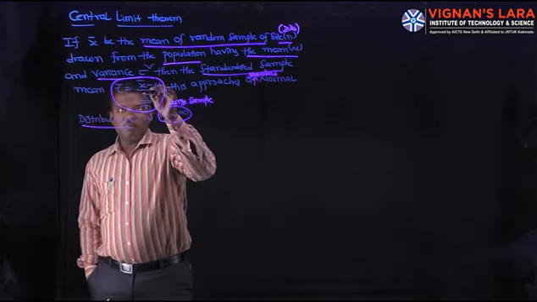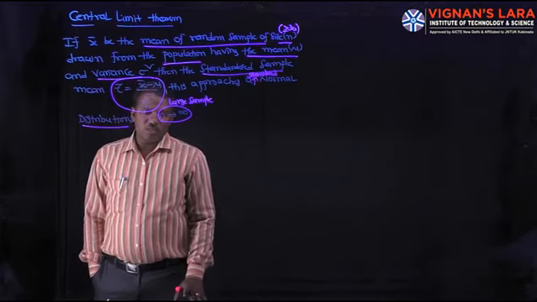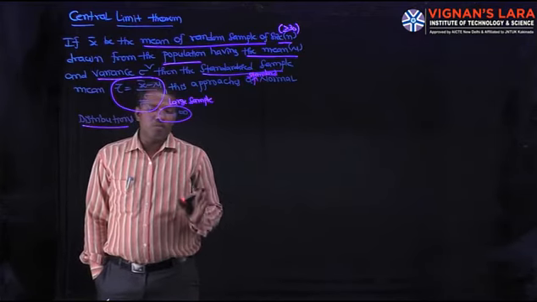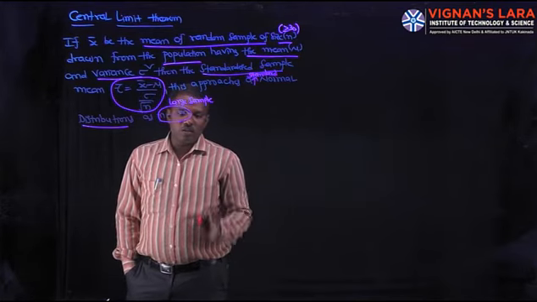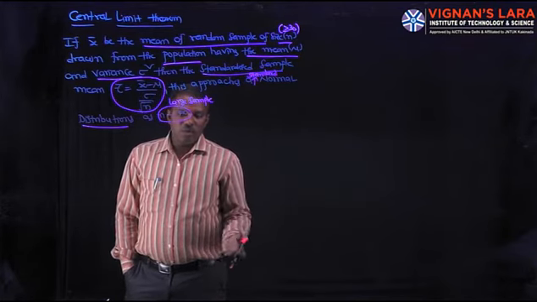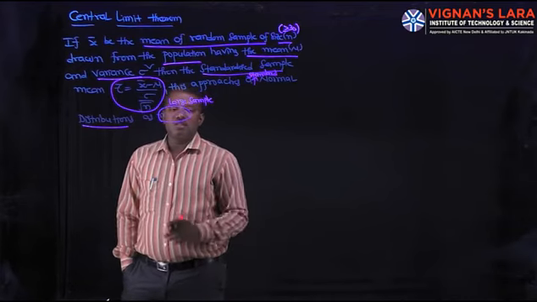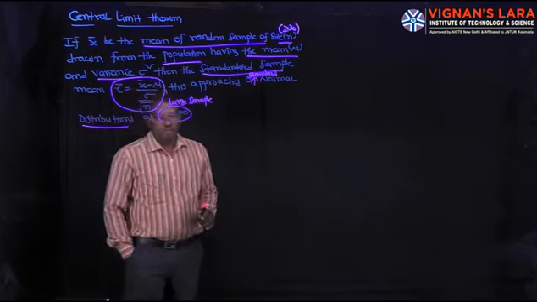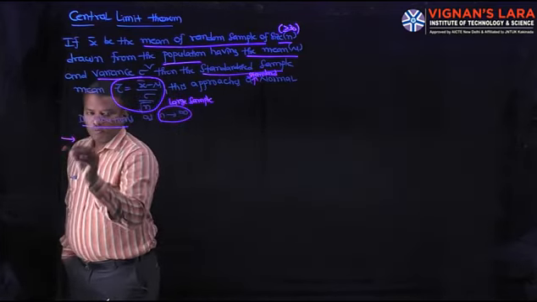What is the main application of this central limit theorem? It helps us calculate the probability that x bar lies in between 2 points, or more than 1 point, or less than 1 point. That is the main application, and the first problem is on this.